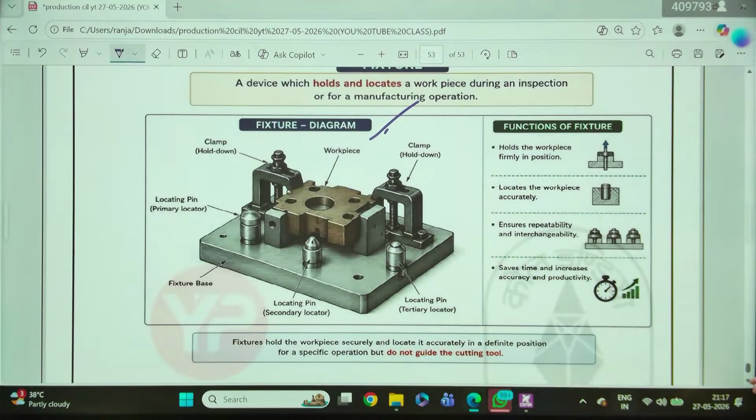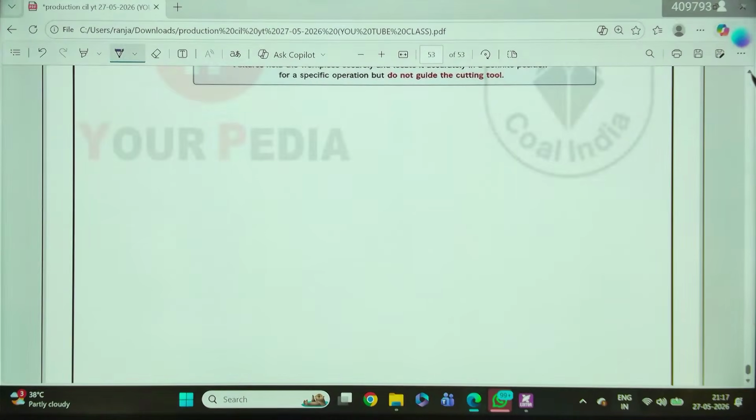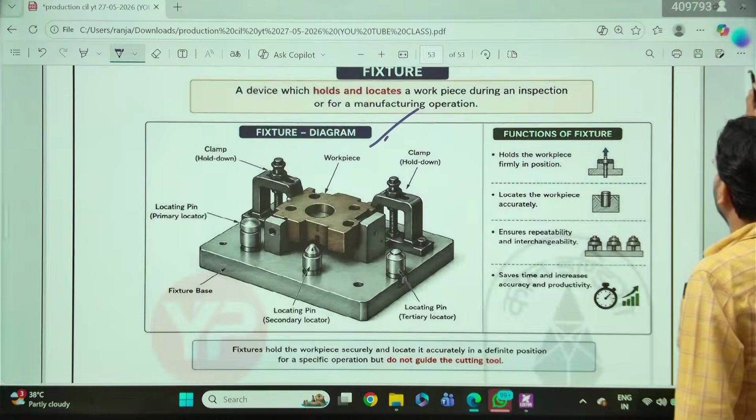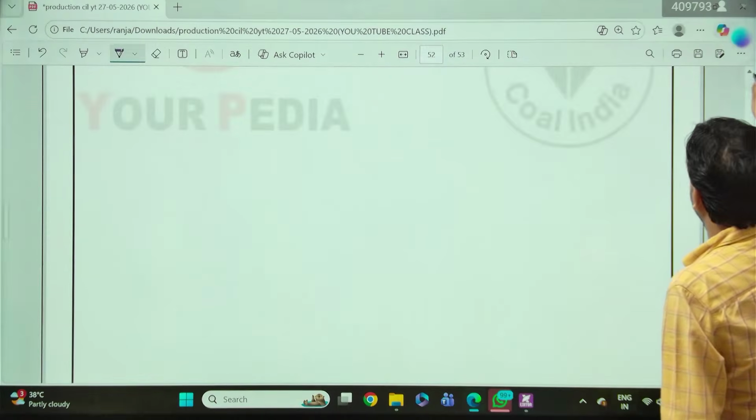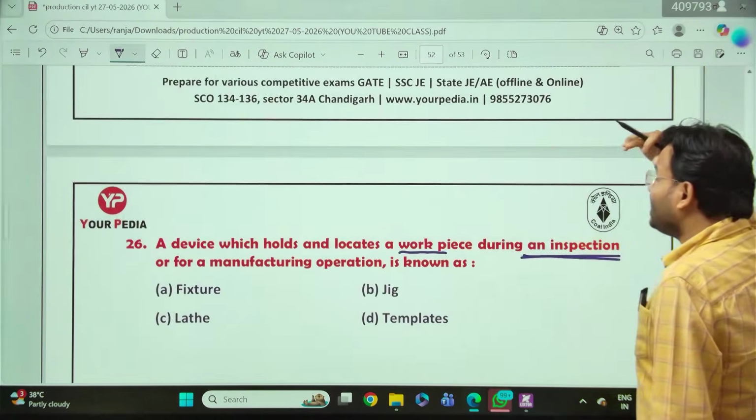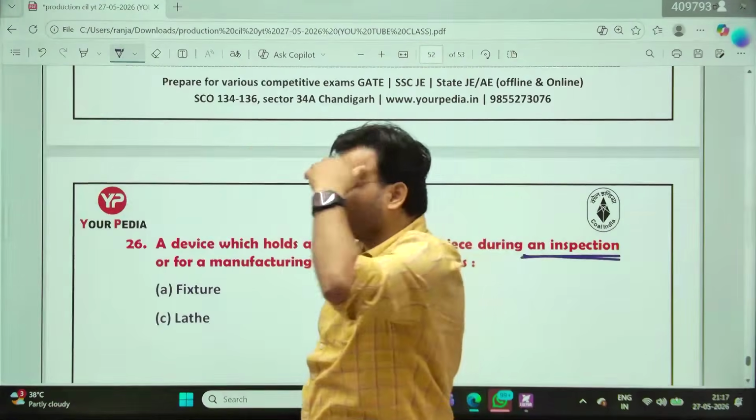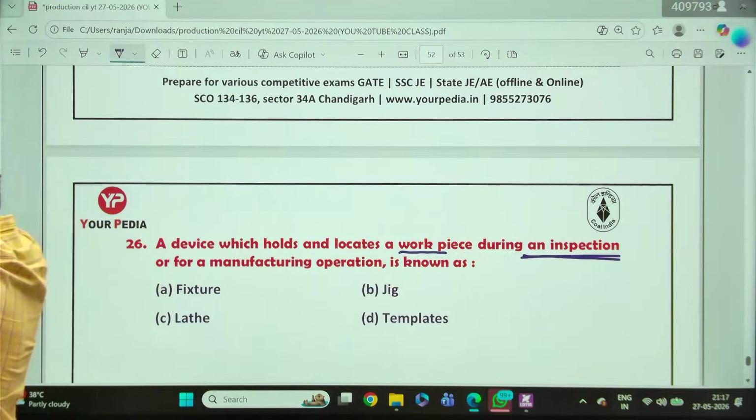Jigs are also there. What is the function of jigs? You can make a comment. So my dear friends, that's all about the 26th and 27th questions I have discussed. And these were some expected questions from your analysis of PYQ.